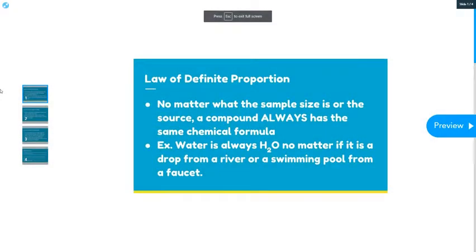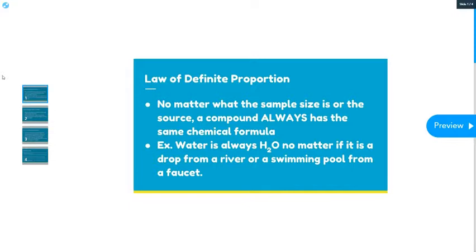Now what we're going to do is look at the different laws regarding matter. One of the first laws that we have is called the law of definite proportion. The law of definite proportion states that no matter what our sample size is or where we get that sample from, a compound always has the same chemical formula, which we did say when we looked at elements, compounds, and mixtures. Compounds always have the same chemical formula.